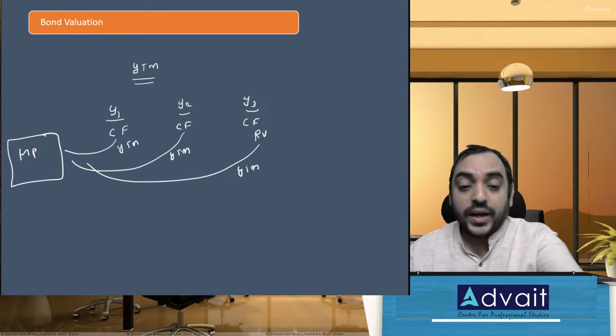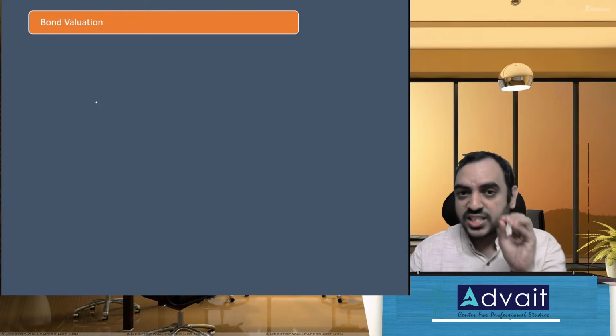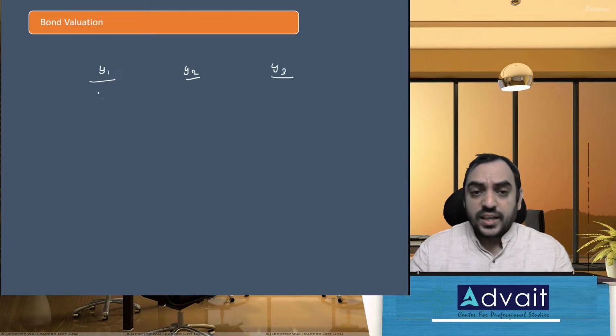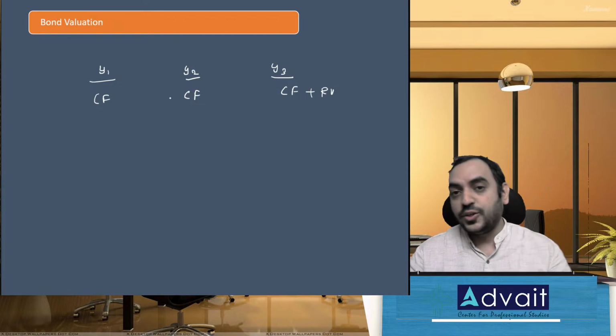Okay, now YTM, let me explain once more. I'm coming to realized YTM. Just give me 2 minutes time. Okay, I'll just write like this: year 1, year 2, year 3. Year 1 I'll get cash flow. Year 2, I get cash flow. Year 3, I get cash flow, I mean coupon, plus I get redemption value.